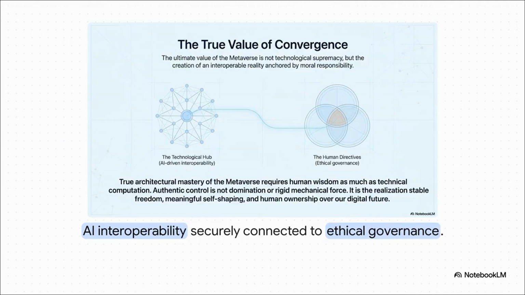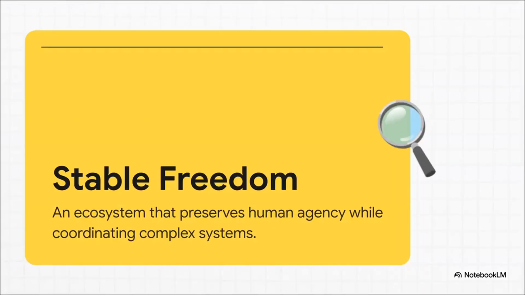If you have one without the other, you end up with either a chaotic array of tools or a highly efficient surveillance machine. Which brings us to our ultimate objective: stable freedom. This is the vision of a coherent technological ecosystem that preserves your human agency and protected attention while effortlessly coordinating massively complex systems. It utilizes AI not as an instrument of top-down domination, but as an anchor of interoperability.